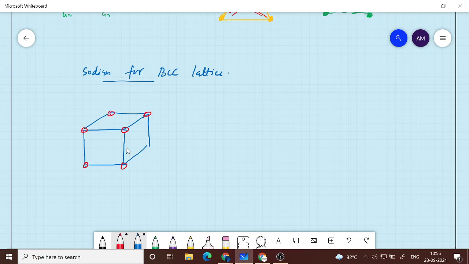But if you are curious to know where the body center is and how it becomes important, there is a corner atom at each of the corners of the cube, and then imagine at the center you have another atom. Okay, so how many nearest neighbors are there? For the body-centered atom, all the atoms in the corners are nearest neighbors.